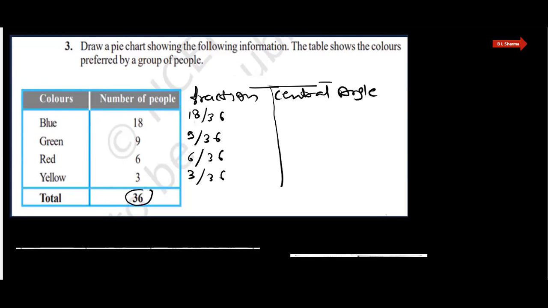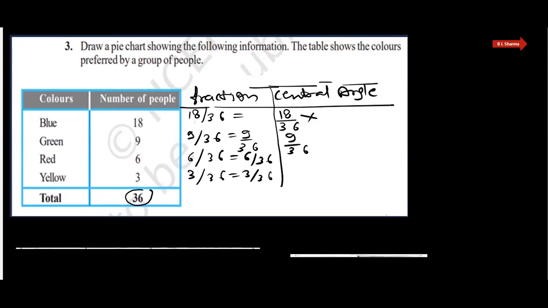Once we get the fraction, then we find the central angle. See here, what we do, that is our fraction. You can write here 18 upon 36, 9 upon 36, 6 upon 36. You can cancel out here. And now you multiply 9 by 36, 6 by 36, and 3 by 36.